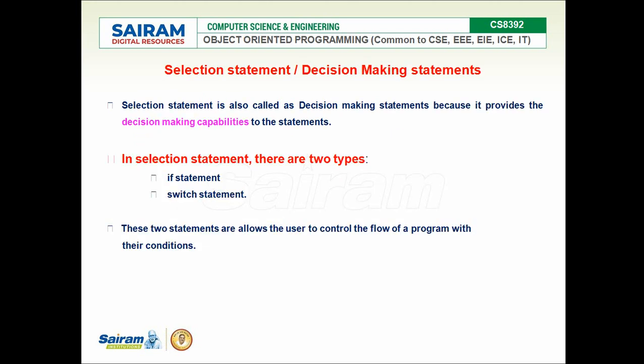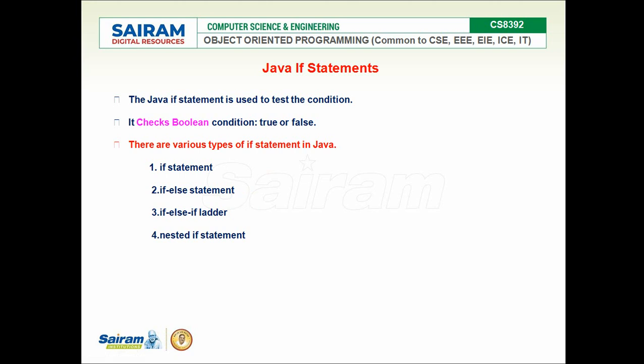First, start with the selection statement or decision making statements. It has two broad categories: the if statement and the switch statement. It provides the decision making capabilities to the statement. That is what is called selection or decision making statements. Based on that statement the flow of execution is going to be decided. In if itself we have four types of if statement.